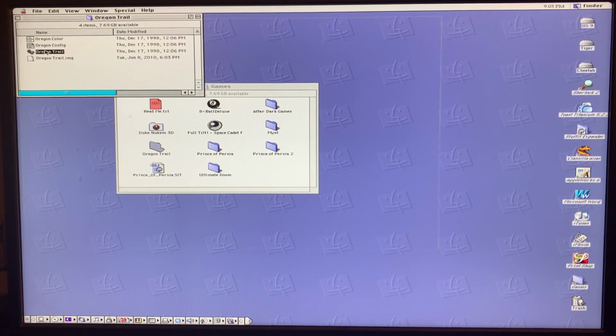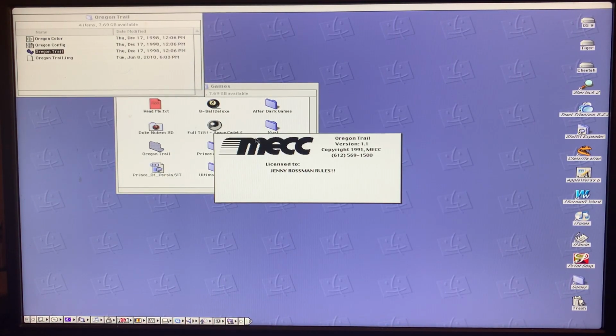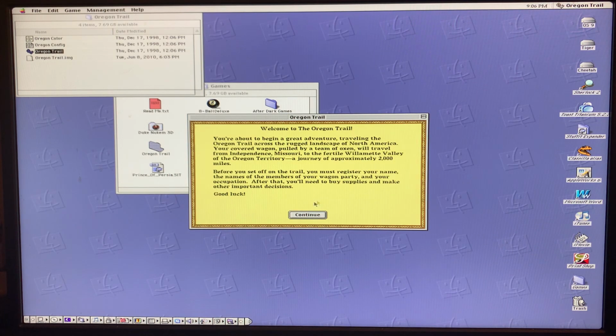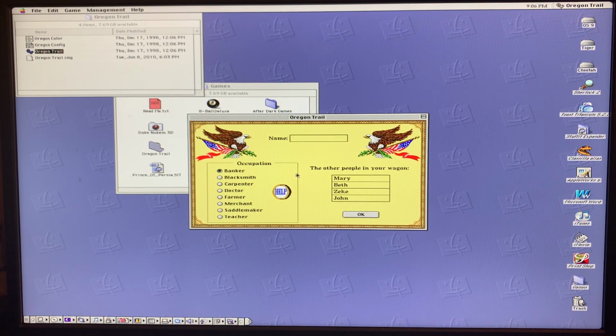One of the nice things about Oregon Trail is it plays fine at millions of colors. I backed the resolution down a little bit. You know, I hate to sacrifice much more screen real estate. If you back it down quite a way, say 800 by 600, you get a much bigger game window. All right, it's an educational game where you do actually travel the Oregon Trail. Some information about it there.